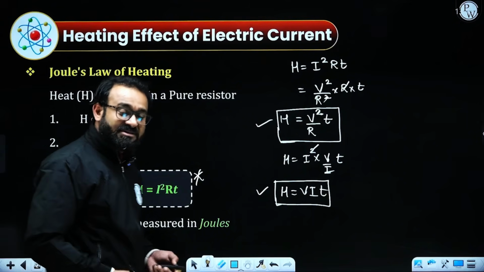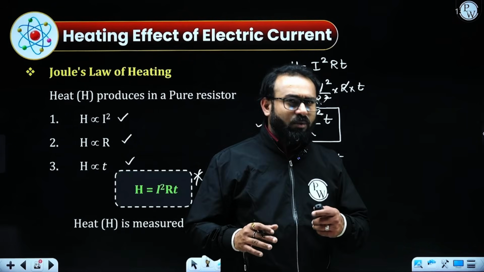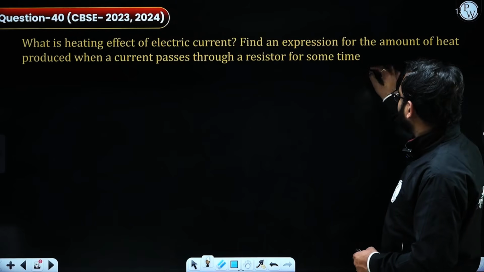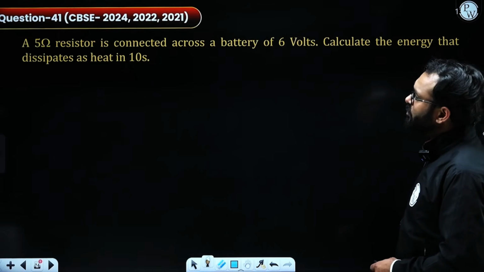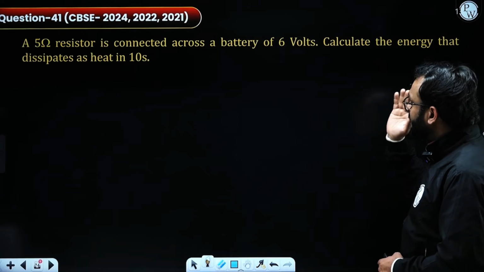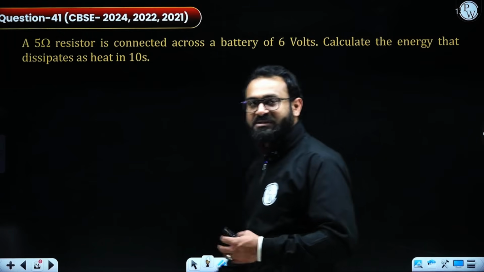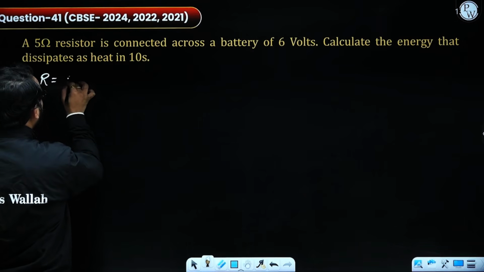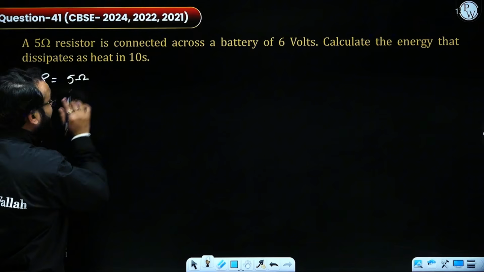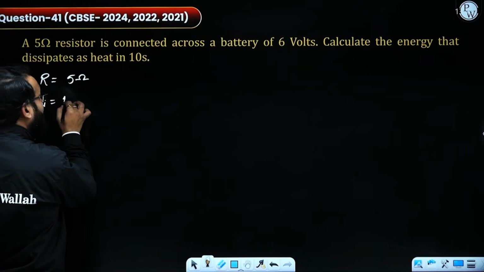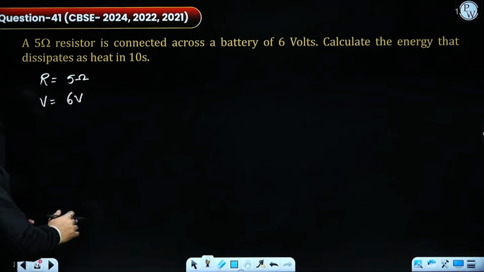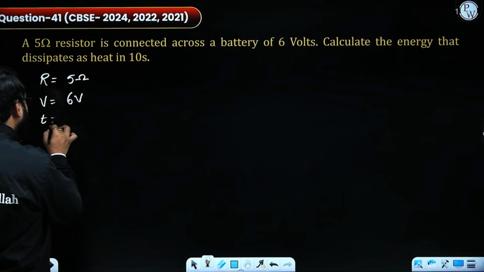So if I need to find out what kind of questions can appear from this particular topic, yes, we have done this already. The question is, a 5 ohm resistor is connected across a battery of 6 volts. So let's write down the given values. We are given a resistor of value 5 ohm connected across a battery of 6 volts. Calculate the energy that dissipates as heat in 10 seconds.